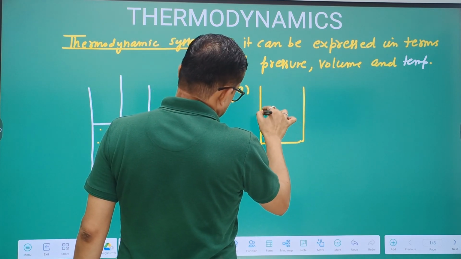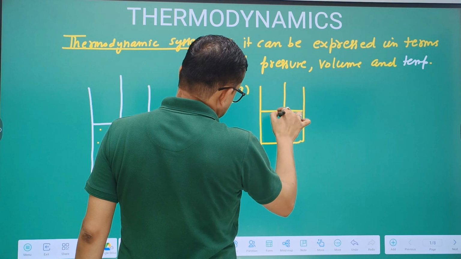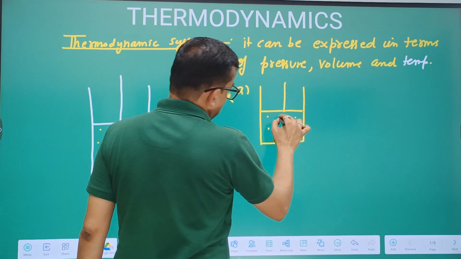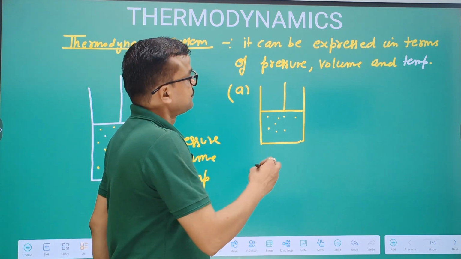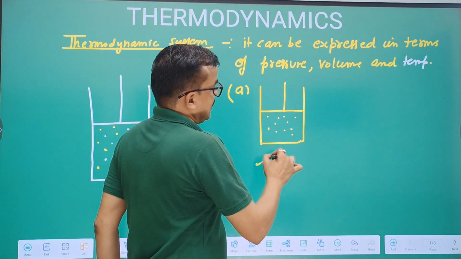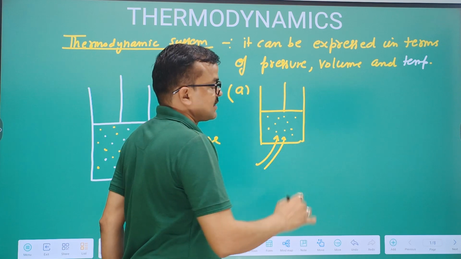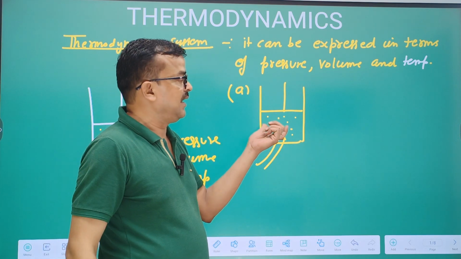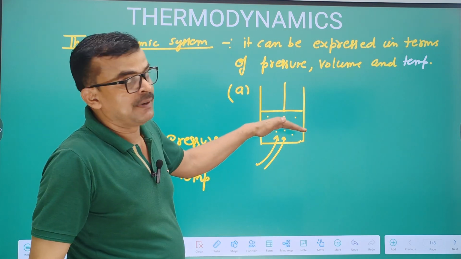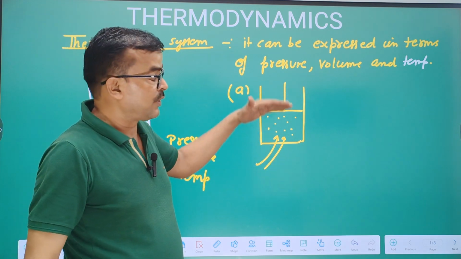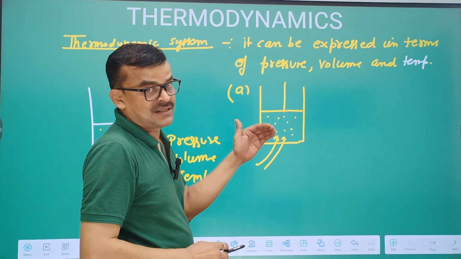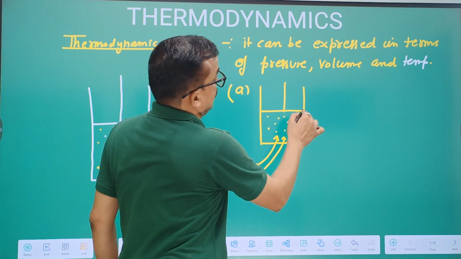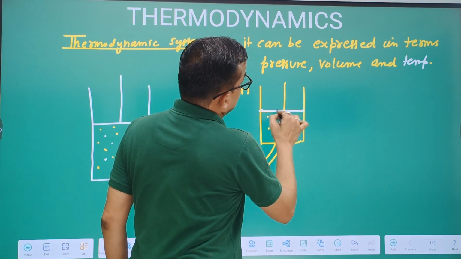This thermodynamic system contains a movable piston which can move upward or downward. If we start giving heat to this gas, the temperature of gas will increase, and the piston can move upward or downward. Here heat is exchanged, but the piston is fixed, locked.